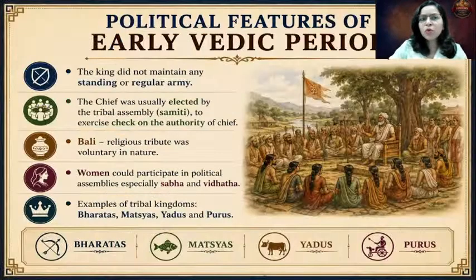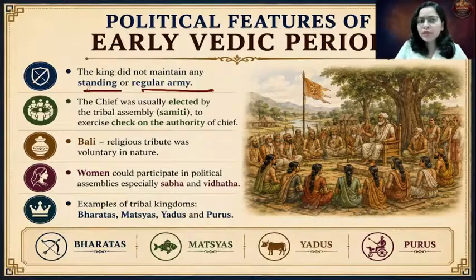When you look at the Rajan, the next important thing is that the Rajan did not maintain any regular army or a standing army. Like today, we have a proper dedicated army of a state. Or in the later part of ancient Indian history, every king had a proper army with different sections. But in the early Vedic period, it was a rudimentary form.